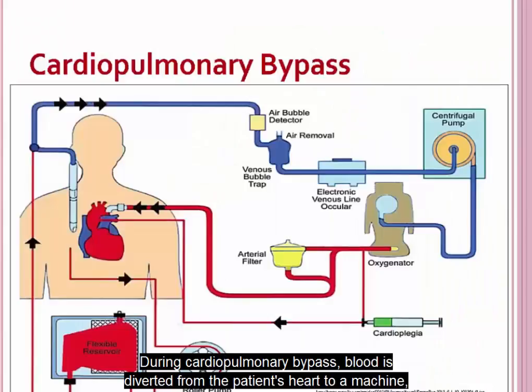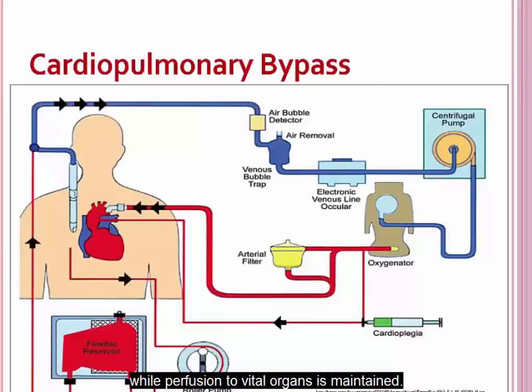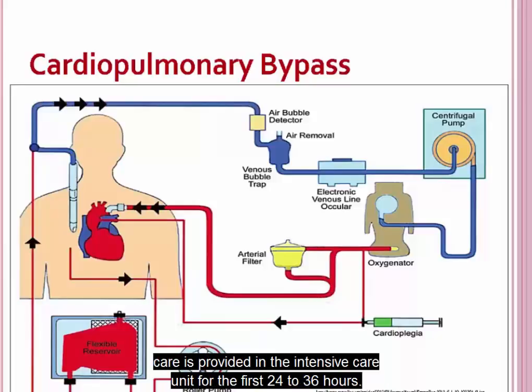During cardiopulmonary bypass, blood is diverted from the patient's heart to a machine where it is oxygenated and returned via the pump to the patient. This allows the surgeon to operate on a quiet, non-beating, bloodless heart while perfusion to vital organs is maintained. For patients having CABG surgery, care is provided in the intensive care unit for the first 24 to 36 hours.